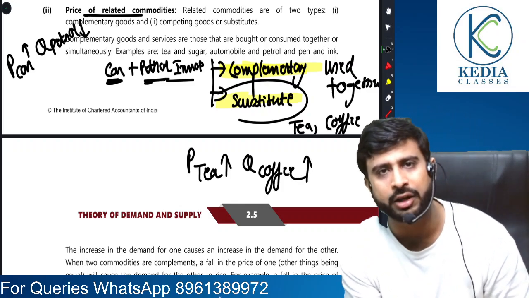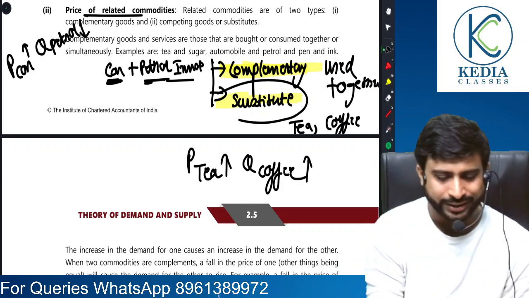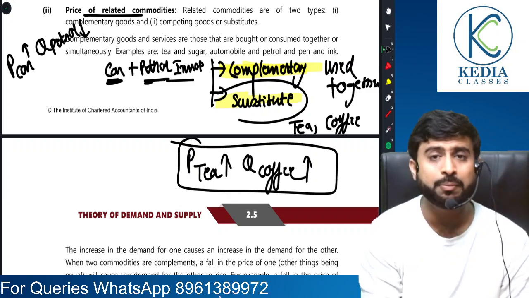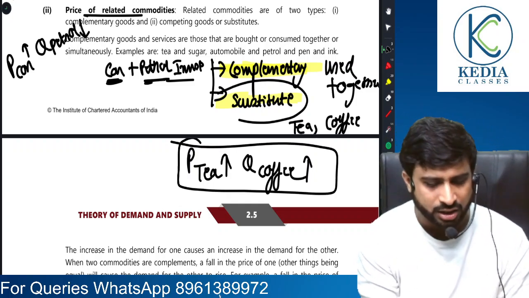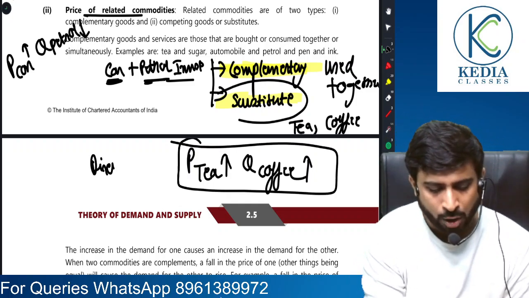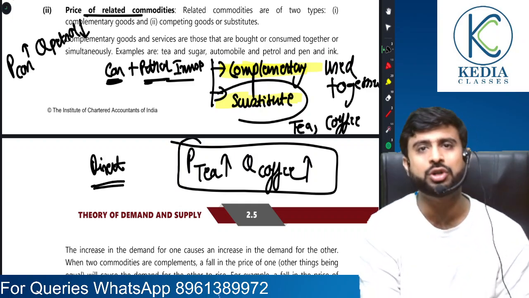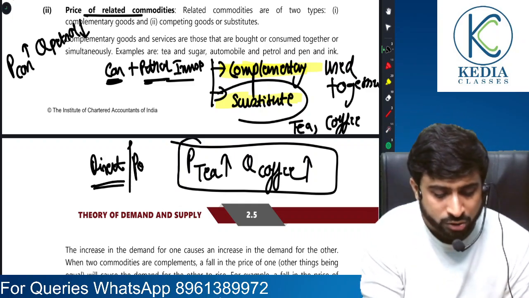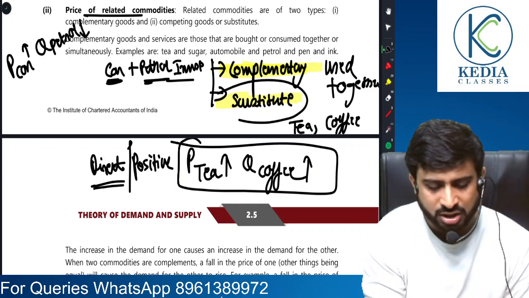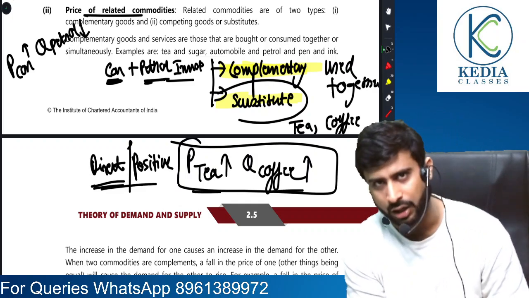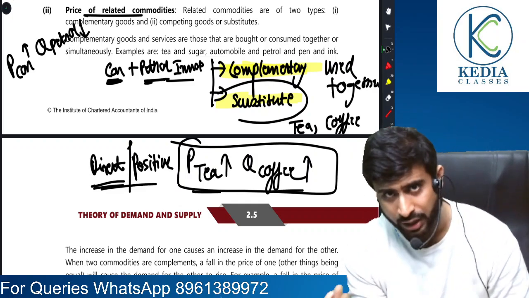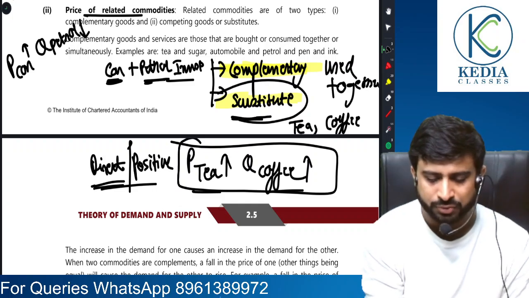Obviously, sir, quantity demanded of coffee is going to rise. So if price of tea rises, demand for coffee rises. Such a relationship is called a direct relationship. For the first time in this topic, we have understood direct or positive relationship. Positive relationship means rise in one leads to rise in another, fall in one leads to fall in another, and that is the case of substitute goods.